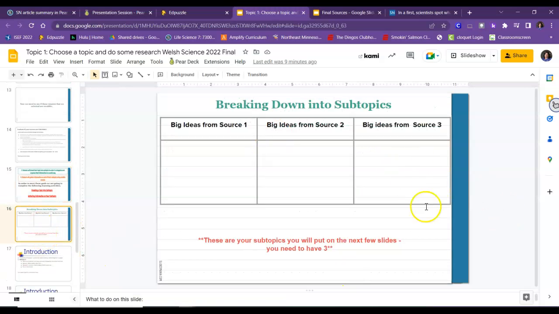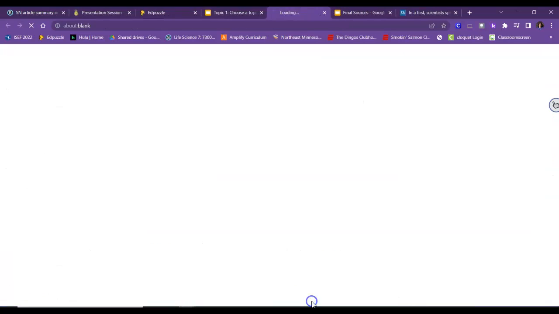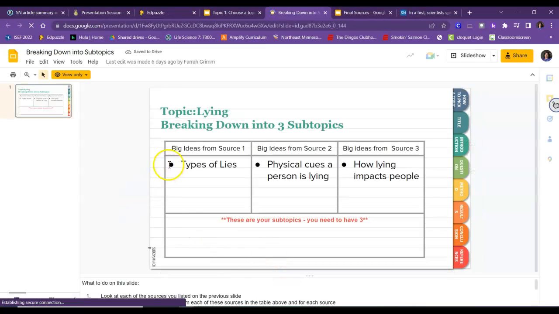So here's where you're going to break it into subtopics, and I'm trying to see if I have an example here. I do. So let's go look at the example. Subtopics are usually kind of putting information in categories, but it's kind of the thing that you Googled or searched. What did you put in? Like types of lies, physical cues a person is lying, and how lying impacts people. So those are my 3 subtopics that I would have found information on. Once you have your subtopics, you can start organizing and gathering your information. That'll be our next video.